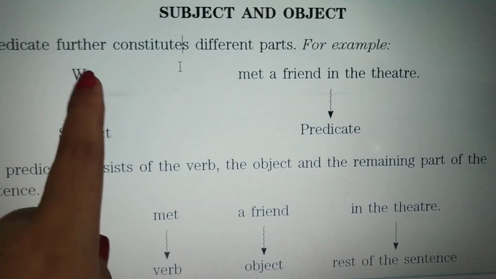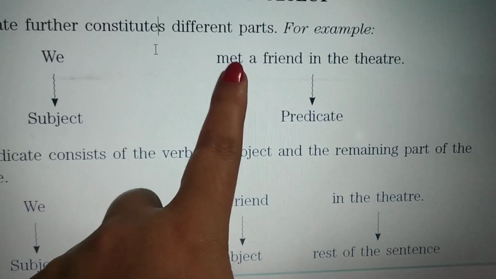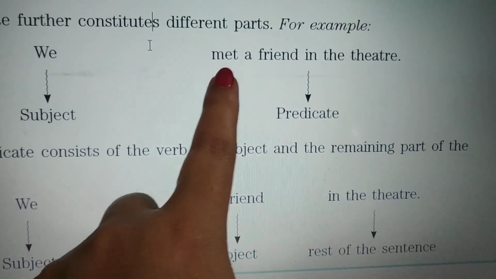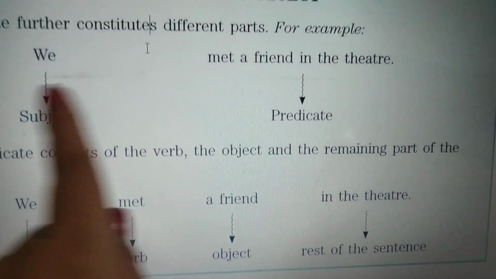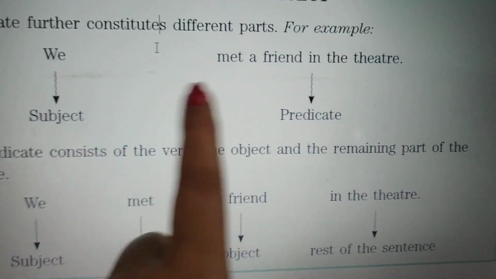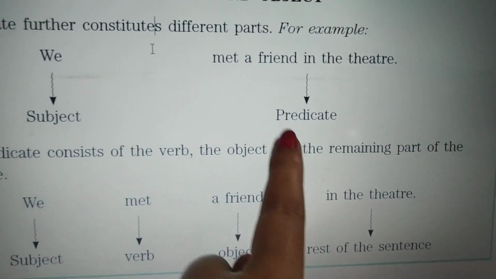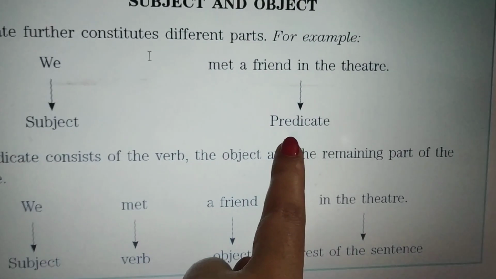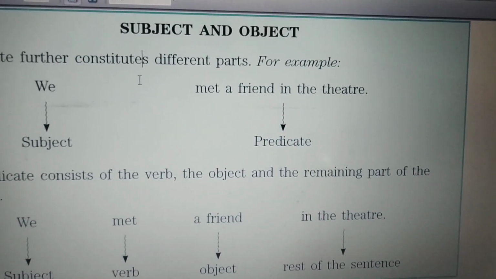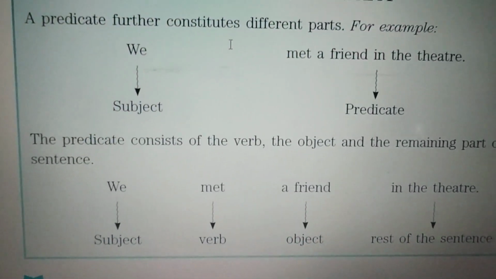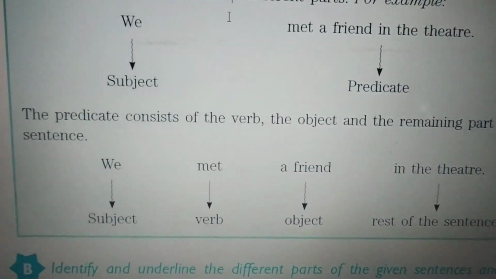It does not have a phrase over here. Why? Because met is a verb. So from met, the predicate starts, because a verb always comes in a predicate. Fine. So we is a subject over here. Met a friend in the theater is all predicate. Okay. Now we have to bifurcate this predicate into different parts. As I told you, there will be a verb, an object and the remaining part of a sentence. Fine. The predicate consists of the verb, the object and the remaining part of the sentence.